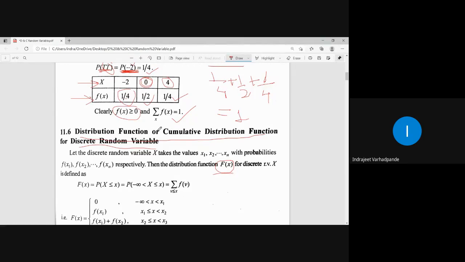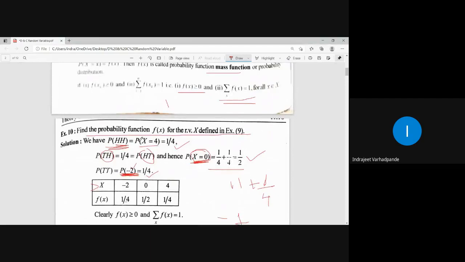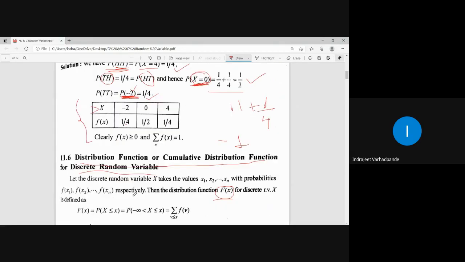Probability distribution or probability mass function is in tabular form. It is always represented in the chart. Probability function is denoted by small f of x and it is expressed in tabular form. Probability distribution function or distribution function is denoted by capital F of x.